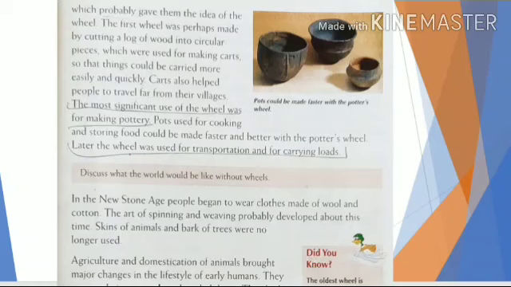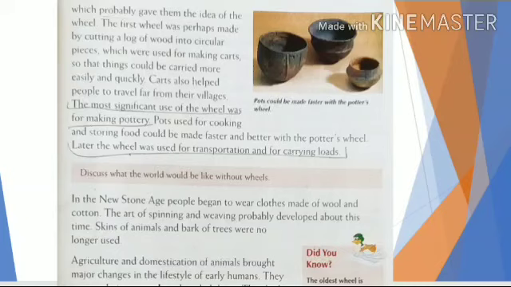It is said that they must have seen a rolling log or tree trunk, which gave them the idea of the wheel. When they observed that a log, when it rolls, moves faster, this gave them the idea of the wheel. What they did was, they cut a log of wood into circular pieces, just like the wheel, and used them for making carts.